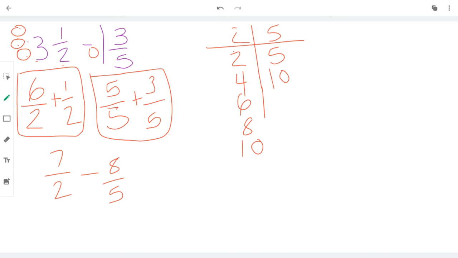So how many jumps did it take? How many jumps down the chart did it take to get to 10? 1, 2, 3, 4, 5. It took 5. So I'm going to multiply 7 halves times 5. So here we go. 7 halves times 5 fifths.